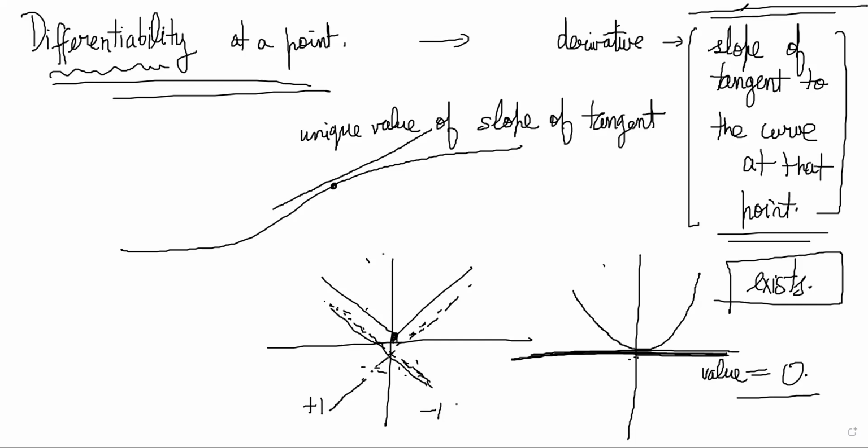Now when you try to define it mathematically, let's say there is a curve like this, and this is my point A. We'll take 2 points. One point is slightly ahead, this point is A plus h, f of A plus h.